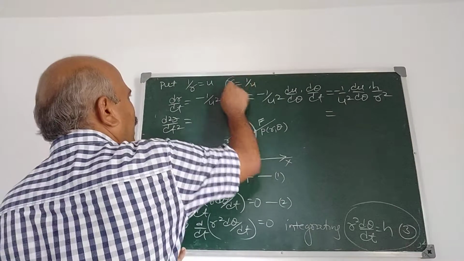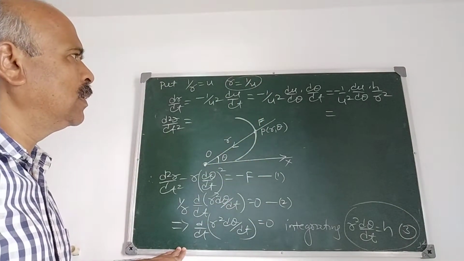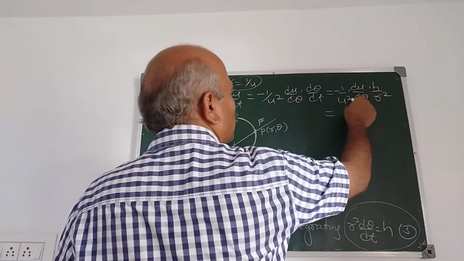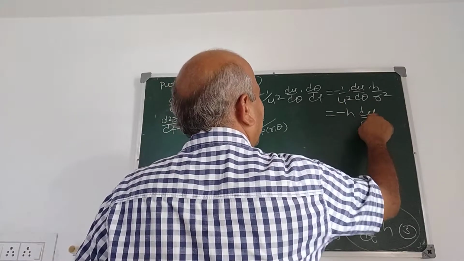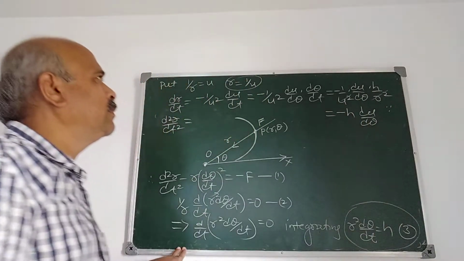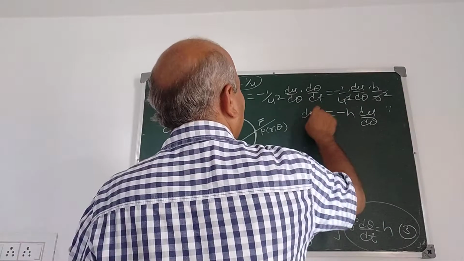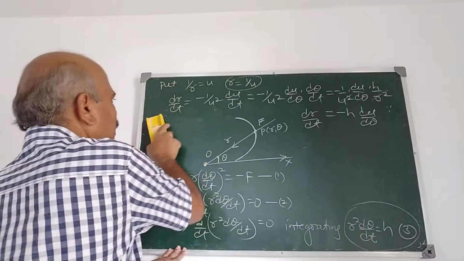But what is r here? r is 1 upon u. Right? So this 1 upon r square is u square. So it is minus h du by d theta, because r square u square cancels. r square u square is 1. So dr by dt is minus h du by d theta.